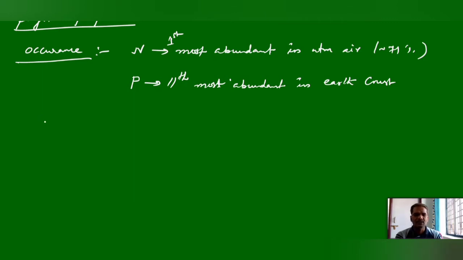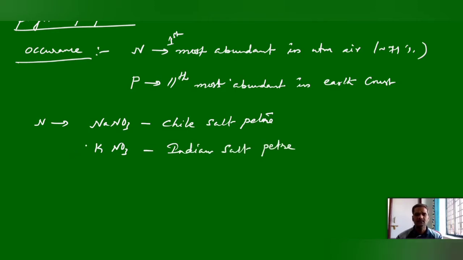Nitrogen mainly occurs in the earth crust as nitrates like sodium nitrate and potassium nitrate. Sodium nitrate is called Chile saltpeter and potassium nitrate is called Indian saltpeter.